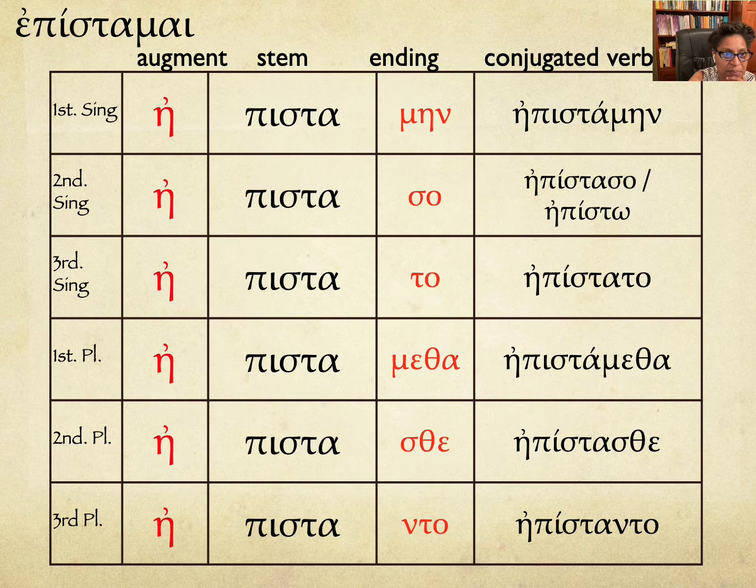So epistamēn, we were knowing, or we used to know. Epistaso, but we also show the omega in the second person. So epistō, which is, remember, it's epistaso. If you remove that sigma, we would have the alpha and the omicron, which would produce that omega, epistō.